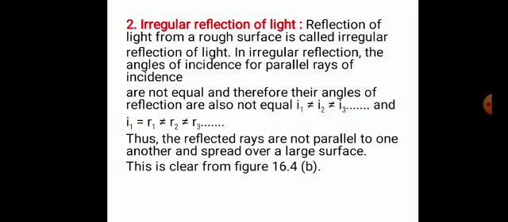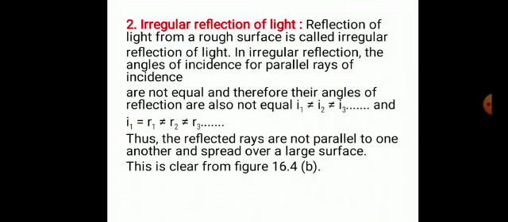Now let us study irregular reflection of light. Reflection of the light from a rough surface is called irregular reflection of light. In irregular reflection, the angles of incidence for parallel incident rays are not equal, and therefore their angles of reflection are also not equal. I1 is not equal to I2, I2 is not equal to I3 and so on. R1 is not equal to R2 and R2 is not equal to R3. Thus, the reflected rays are not parallel to one another and spread over a large surface.